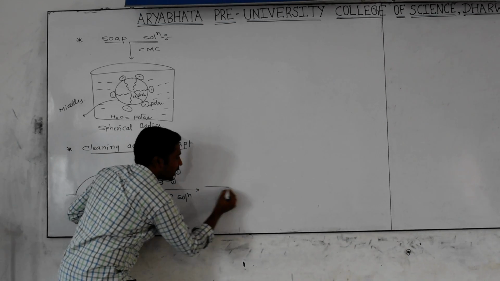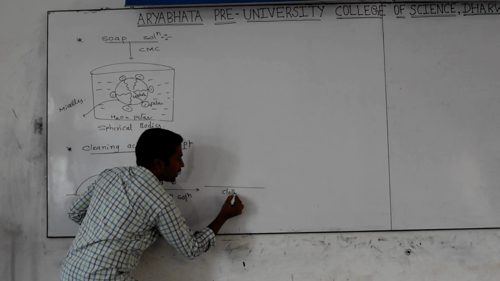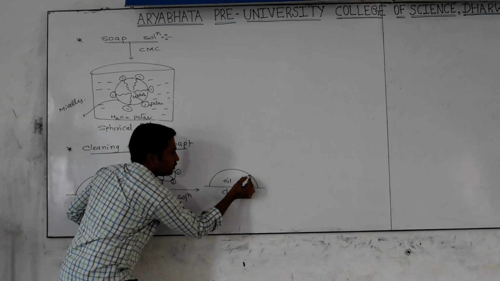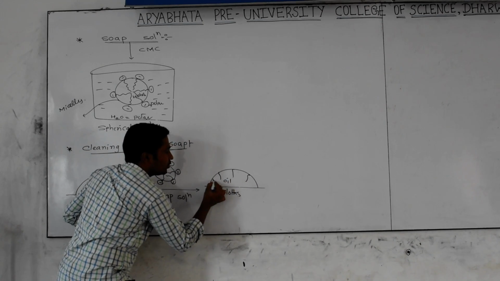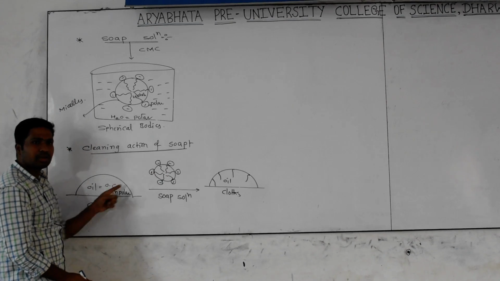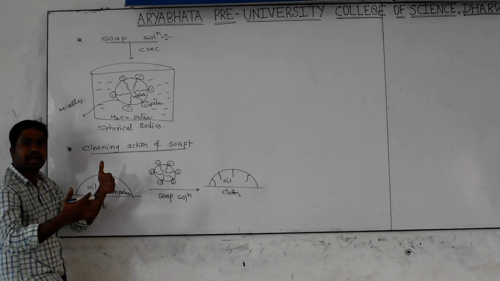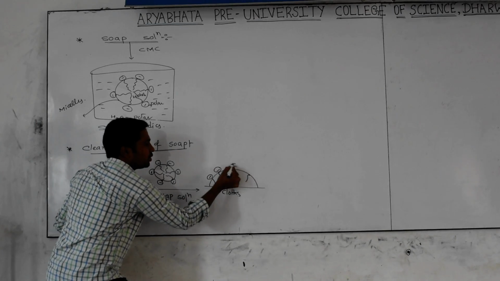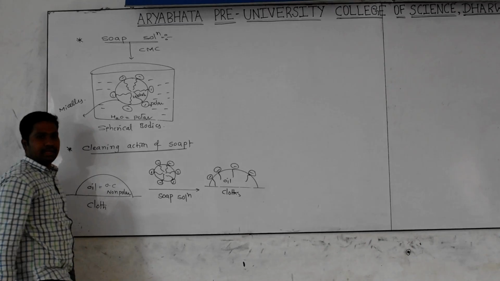We have the cloth, and on it the oil mark. The tails go into the oil mark, because the tail is a non-polar part and the oil is also non-polar, so they attract together. And the polar part stays on the surface of the oil mark.